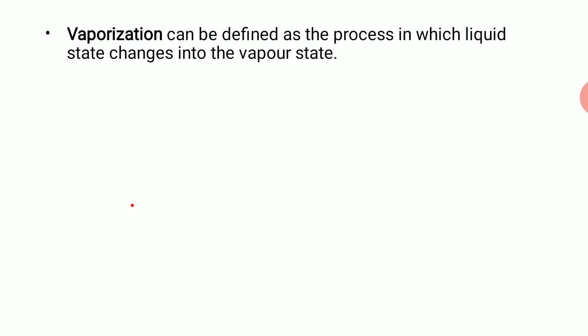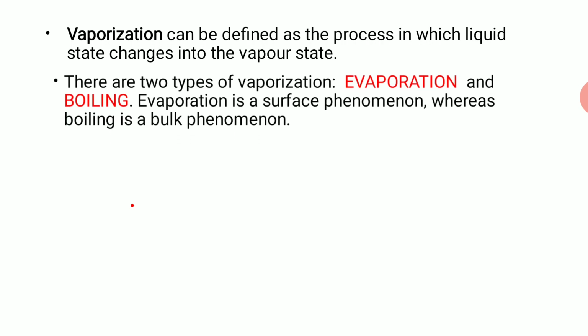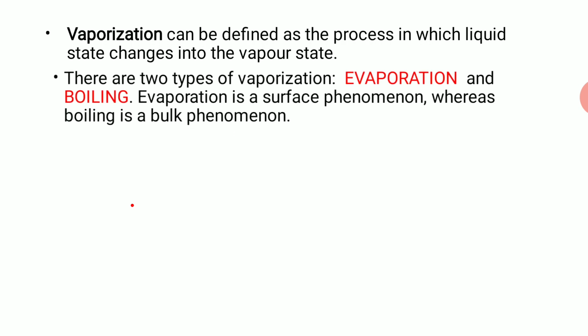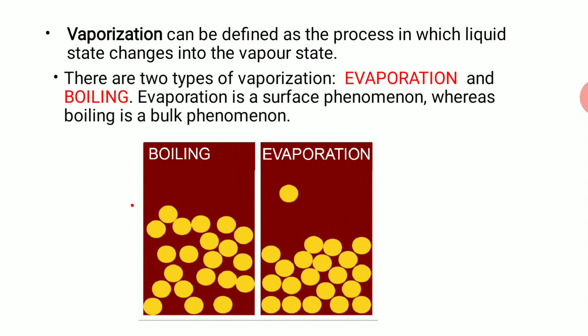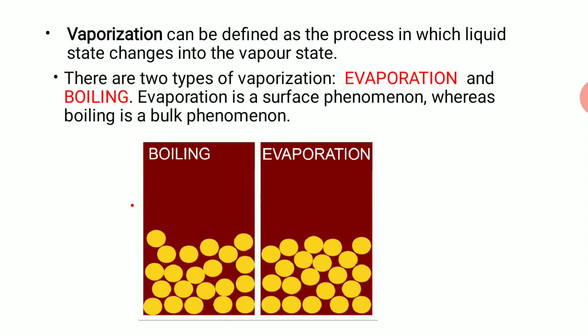Hello everyone. In this video, we are going to study the change in state of matter from liquid to gaseous. When matter changes its state from liquid to gas, that process is called vaporization. Vaporization is of two types: evaporation and boiling. Evaporation is a surface phenomenon and boiling is a bulk phenomenon.